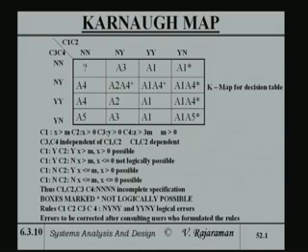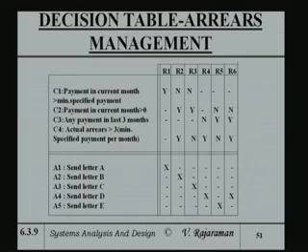Okay. Now, in fact, the way in which to map it into a Karnaugh map is, as I pointed out, let us take an example. Rule 1. Rule 1 has got action A1. Okay. Rule 1 will expand into how many rules?